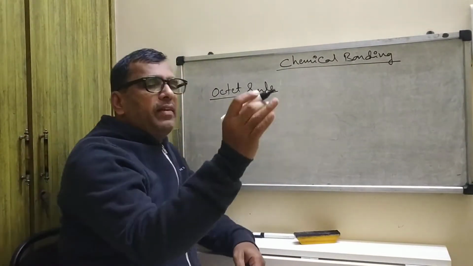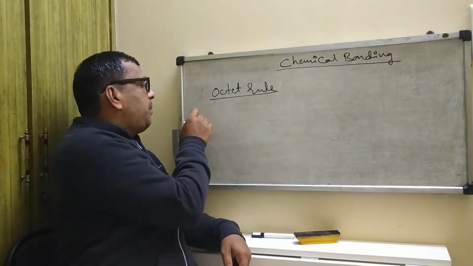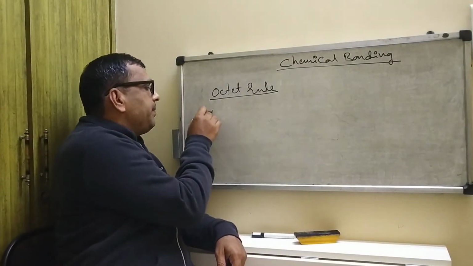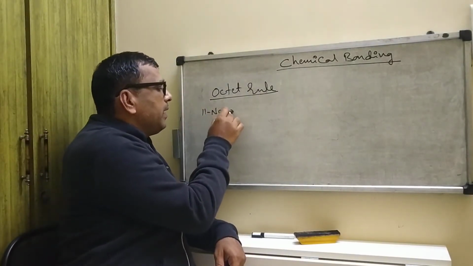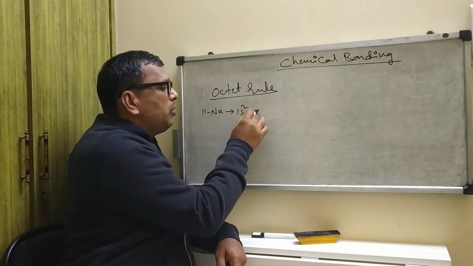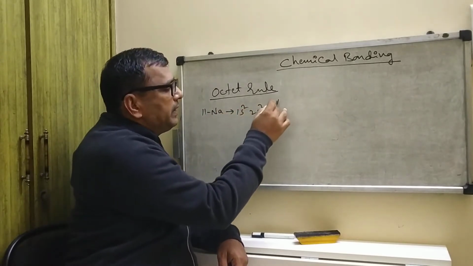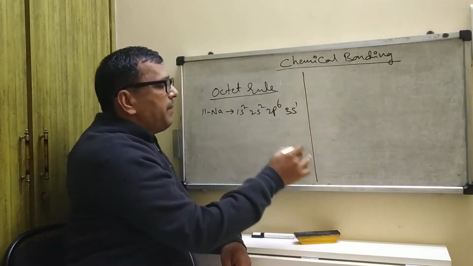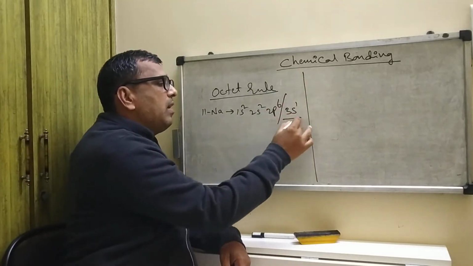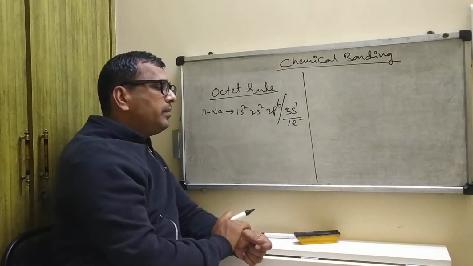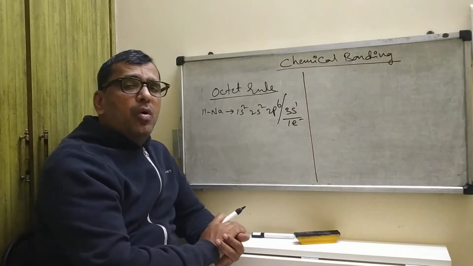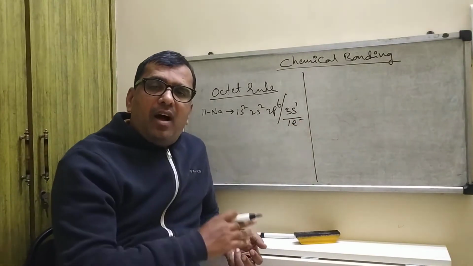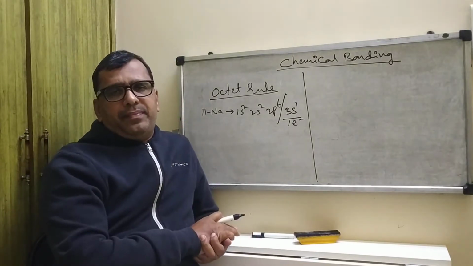How? Suppose I give an example. Suppose 11, that is sodium: 1s2, 2s2, 2p6 and 3s1. It contains only one electron in the outermost shell. Is it stable? No, it is unstable. How will it become stable?